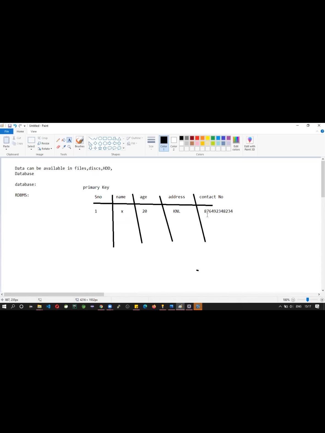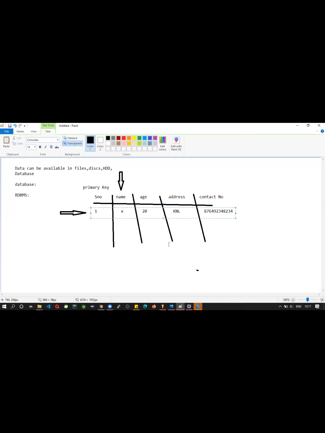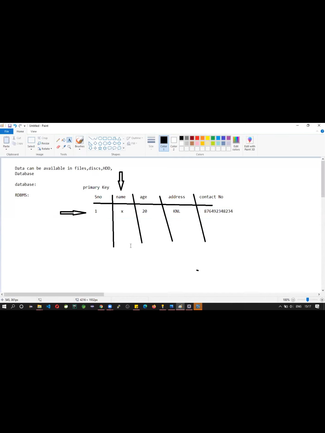Okay, so this is a row, right? So this is row and this is column. Based on this, you can find all the related data. Okay, all this row is related to only one particular person, right? This is nothing but relational database. A simple example.